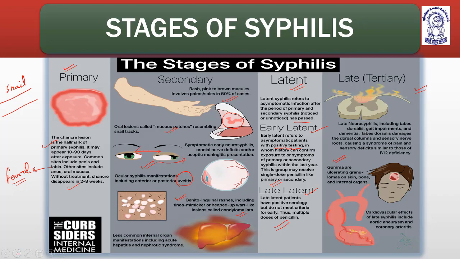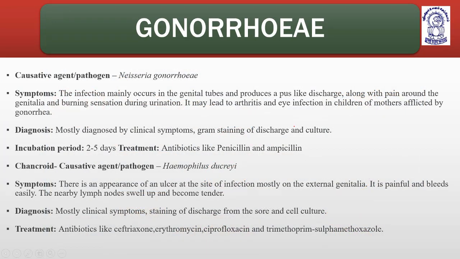Now coming to the next one, gonorrhea. It is again caused by a bacterium, Neisseria gonorrhoeae. Symptoms: the infection mainly occurs in the genital tract, involving mainly the external genitalia, and produces a pus-like discharge along with pain around the genitalia, unlike syphilis, which is painless, and a burning sensation during urination.